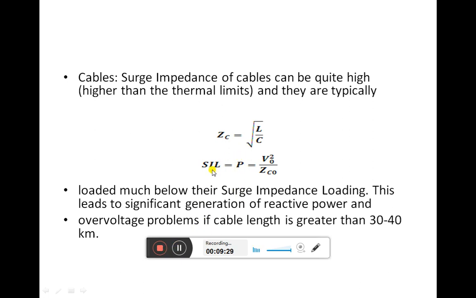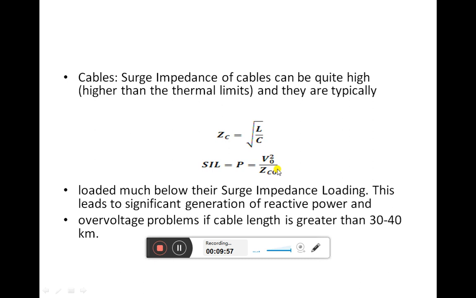The surge impedance loading is also a type of power and is measured in watts. We can calculate it from this equation, where the surge impedance loading SIL is given as V0 square divided by ZC.